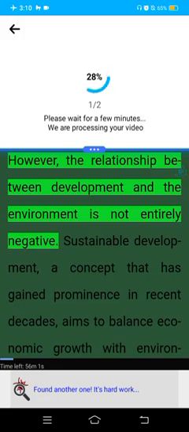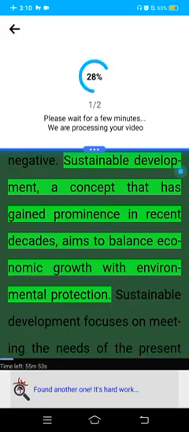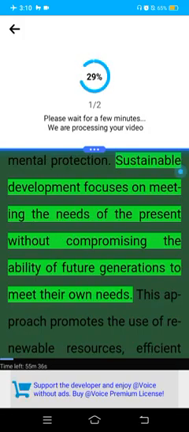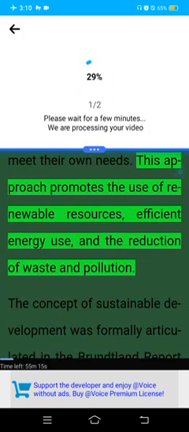However, the relationship between development and the environment is not entirely negative. Sustainable development, a concept that has gained prominence in recent decades, aims to balance economic growth with environmental protection. Sustainable development focuses on meeting the needs of the present without compromising the ability of future generations to meet their own needs. This approach promotes the use of renewable resources, efficient energy use, and the reduction of waste and pollution.